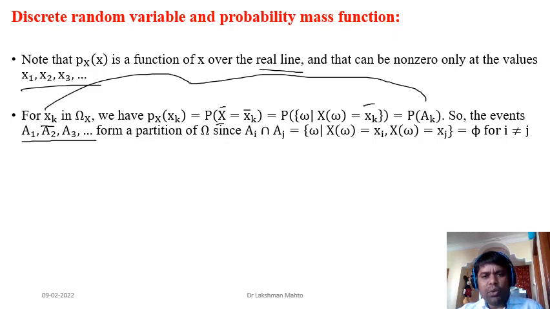Why? If you take any two of the A_k's, suppose A_i and A_j, and try to intersect them, you will see that there is no common element between A_i and A_j. Why? Because it comes from the definition of a function. The same point from the domain can't map to two points in the codomain, or in the range. So x_i and x_j are both points in the range, and the same omega can't be mapped to two points in the range. A function can't be a one-to-many kind of relation.